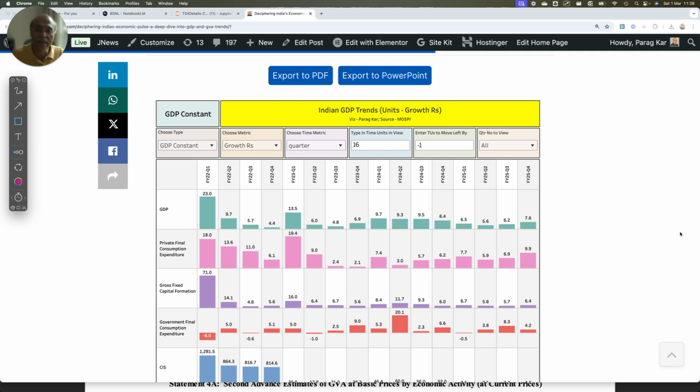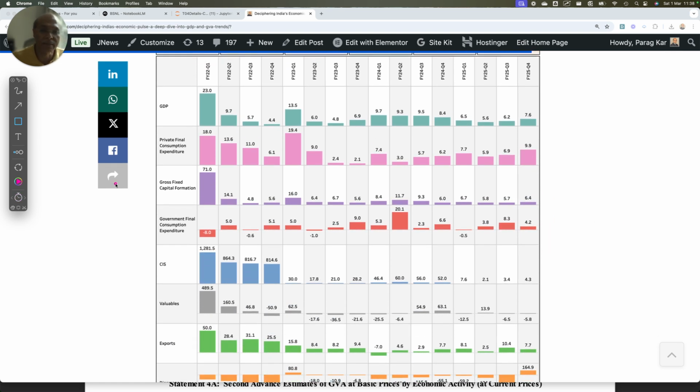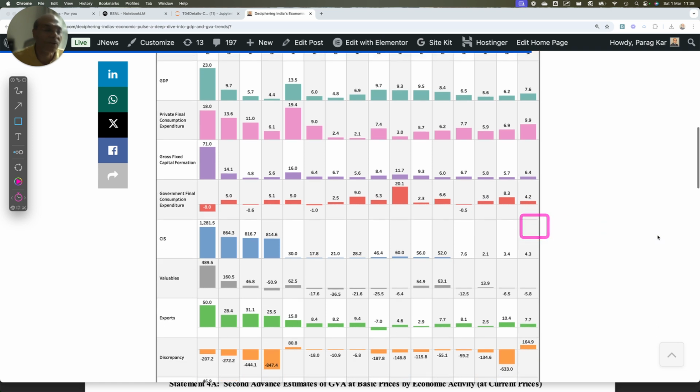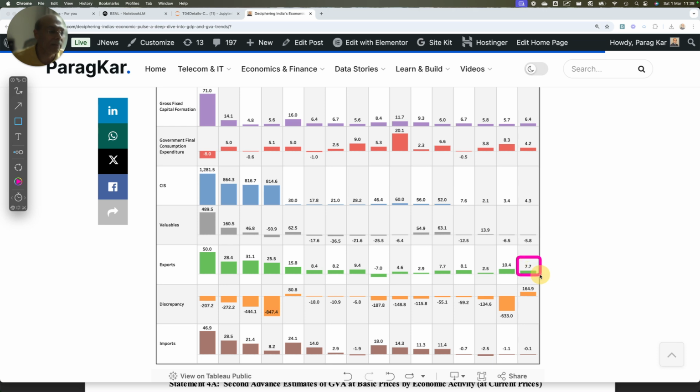For that to be right, we have to depend on private final consumption expenditure growing at 9.9%, gross fixed capital formation growing by 6.4%, government final consumption expenditure growing by 4.2%, and exports growing at 7.7%, with imports largely stable.